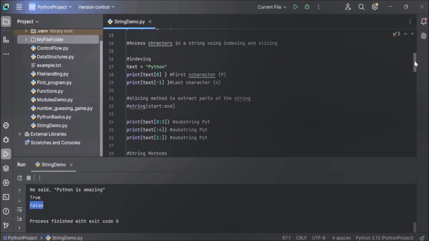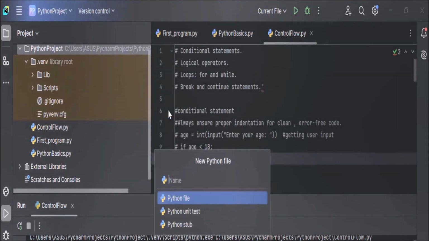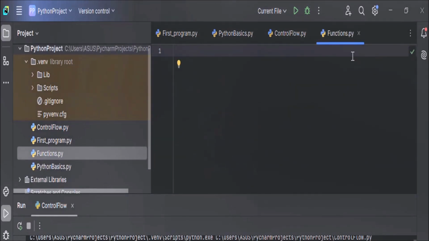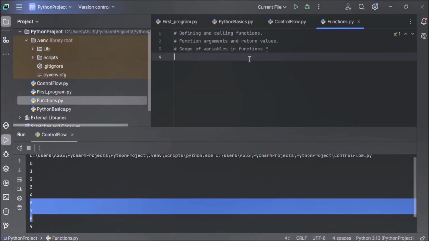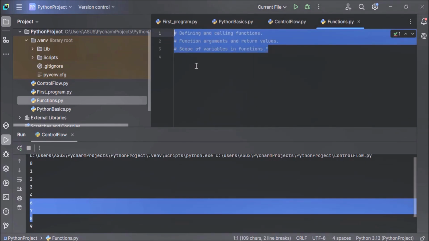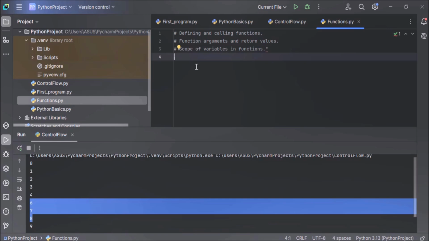Let's create a new Python file for a practical demonstration of functions. Right click on the Python project, new Python file, name it functions, and hit enter. In this section, we will cover defining and calling functions, function arguments and return values, and scope of variables in a function. Now let's start with what a function is. A function is a block of reusable code that performs a specific task.